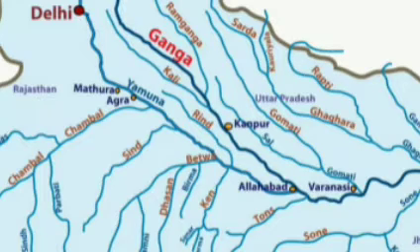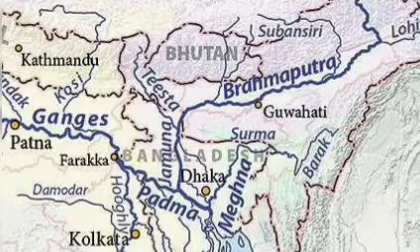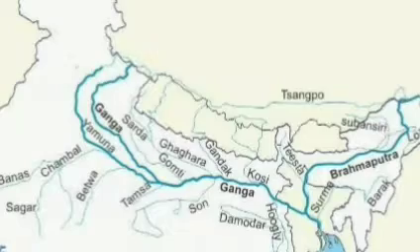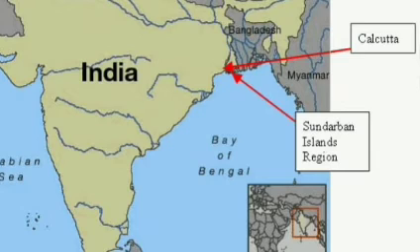The river Ganga is known as river Padma in Bangladesh. The combined river of Ganga and Brahmaputra creates the world's largest delta, known as Sundarbans, in Bangladesh before joining the Bay of Bengal.